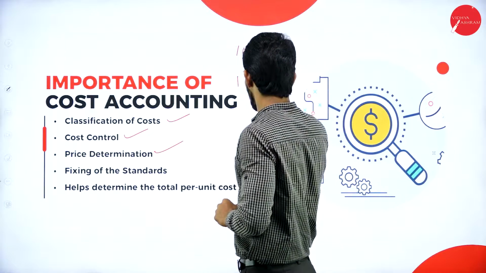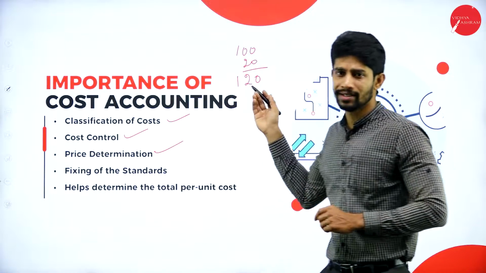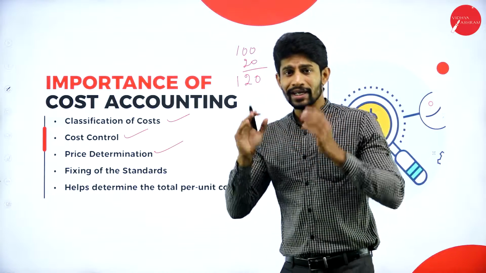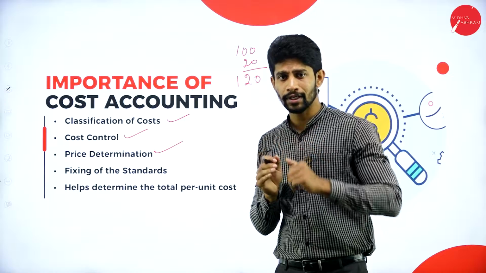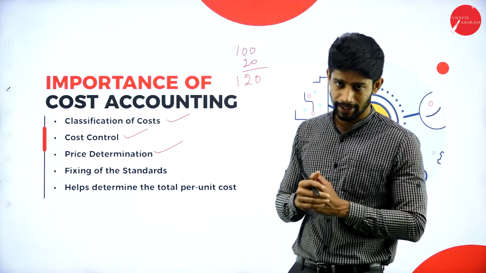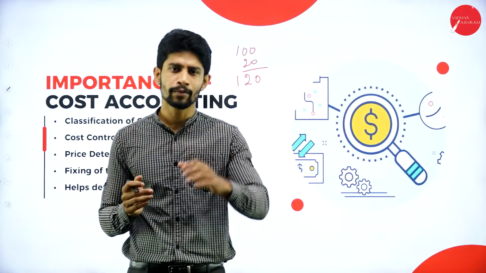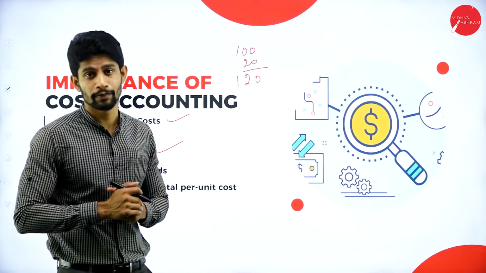So what is the total? 120. So what is the selling price? It's 120. Easy. So if you're maintaining the cost accounting, it is very easy to determine the price of a particular product. If you're not maintaining cost accounting, obviously it is not possible. It is highly impossible to determine the price of a product.